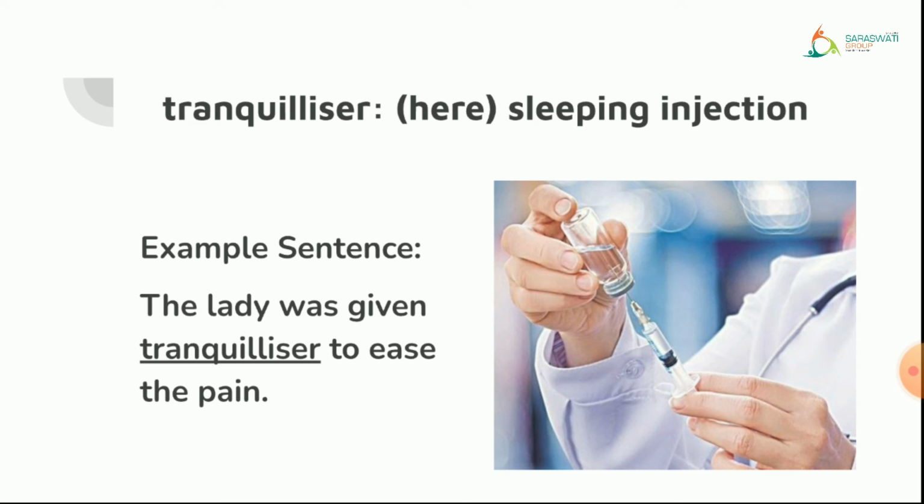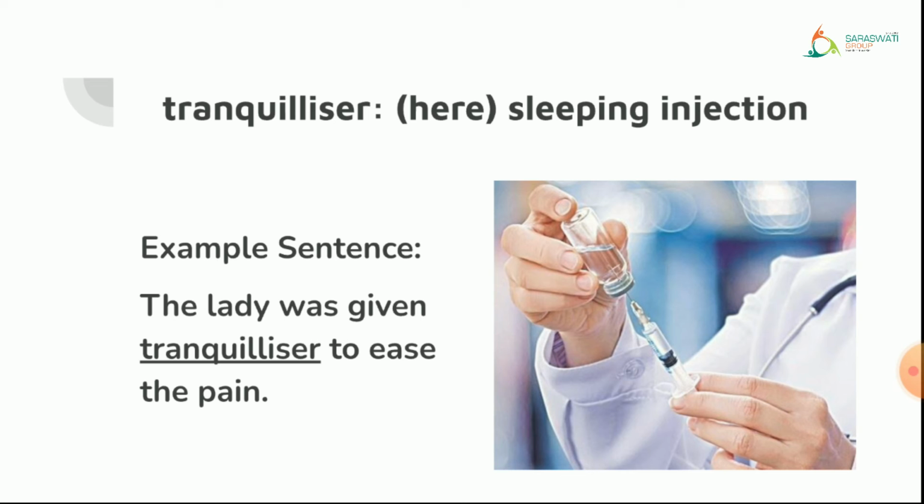If we want to use the word tranquilizer in a sentence, we can say, the lady was given tranquilizer to ease the pain. When we are sleeping, we feel no pain, right?